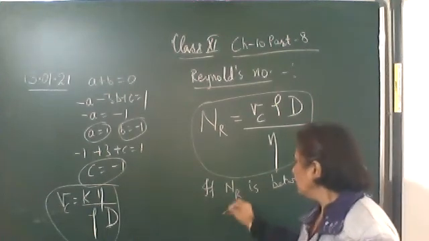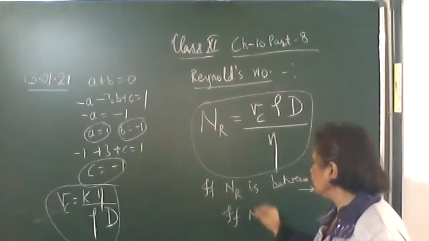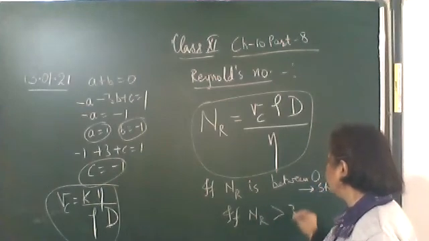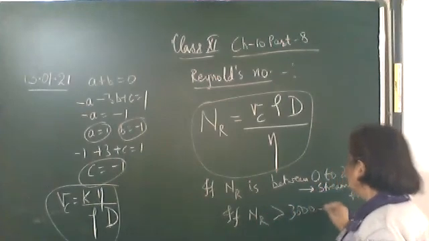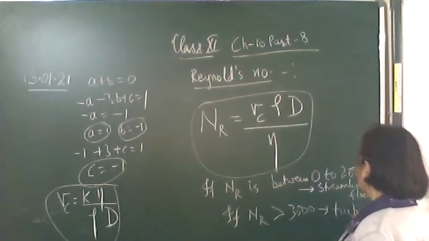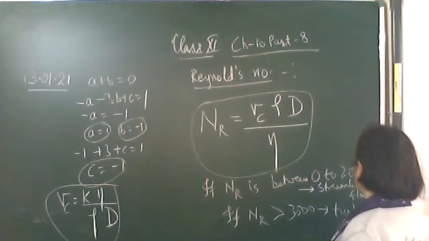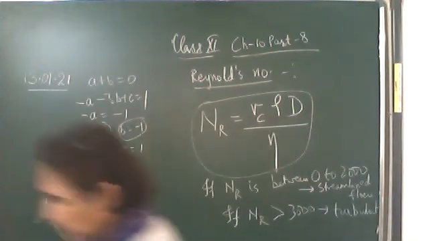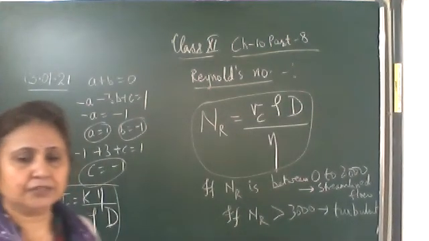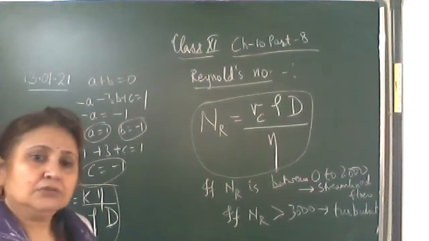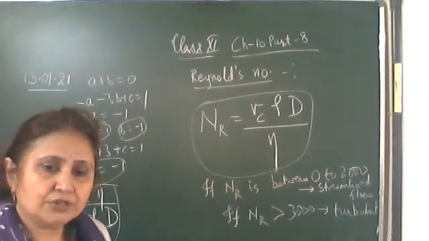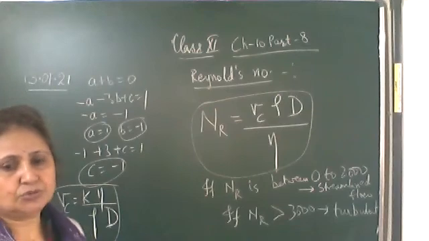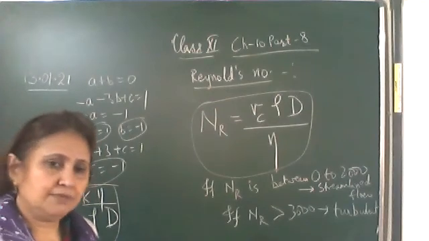Now if the Reynolds number is greater than 3000, then the flow is turbulent. It's purely a number. So if it lies between 0 to 2000, the flow is streamline.